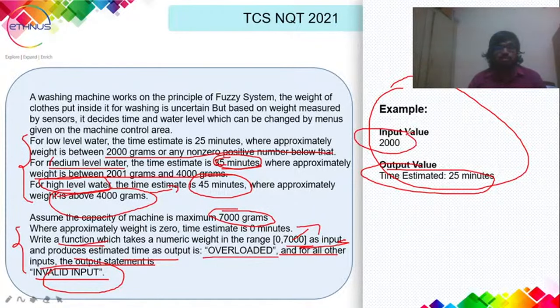Here you have the input as 2000 and output as 25 minutes. This can confuse you, but please bear with me. So here we want this. So anything that you can think of. A simple if else statement would do, right? If else statements would do. So let's look into the code quickly.